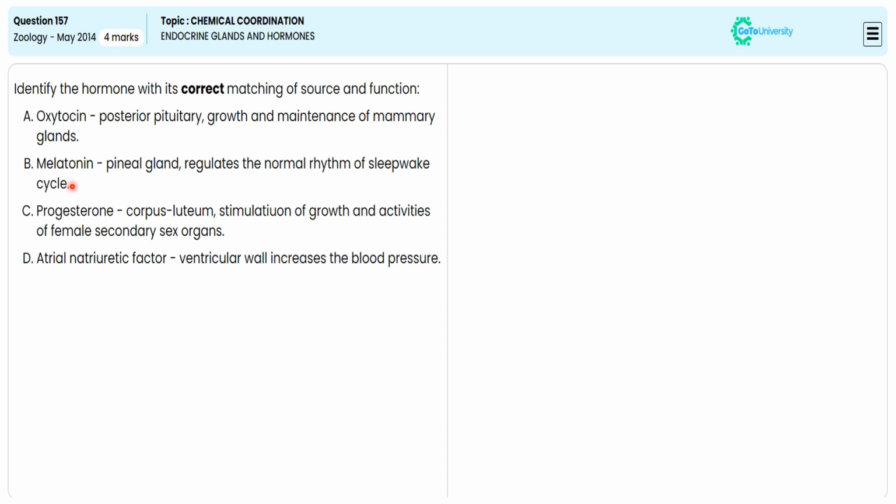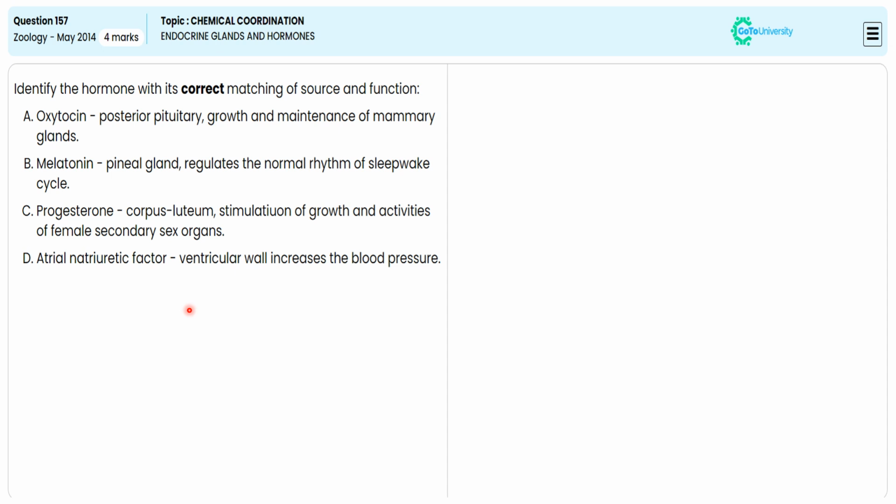Why? Because melatonin, a hormone formed by the pineal gland, is responsible for controlling the sleep-wake cycle. This gets deviated when we are taking narcotic drugs or any type of beverage. When you are consuming them, automatically the sleep-wake cycle will be deviated. So option B is exactly a correct match, so we choose option B as the correct answer after ignoring options A, C and D to secure 4 marks.